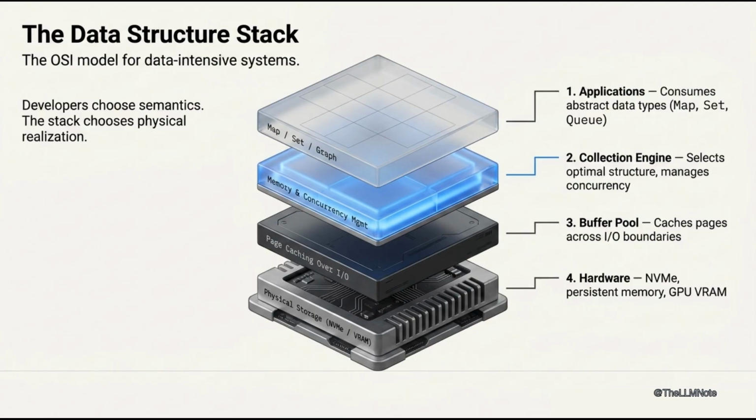At the bottom, hardware: NVMe drives, persistent memory, or GPU VRAM. This layered separation allows each level to innovate independently. Tuning happens at the interface, not in the application logic. It's the OSI model for data-intensive systems. Developers choose semantics. The stack chooses physical realization.